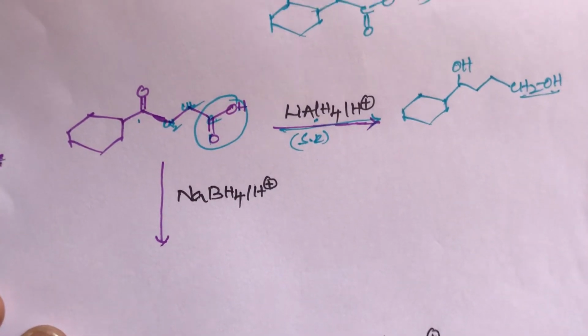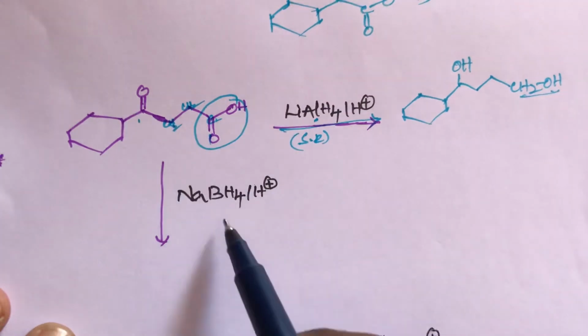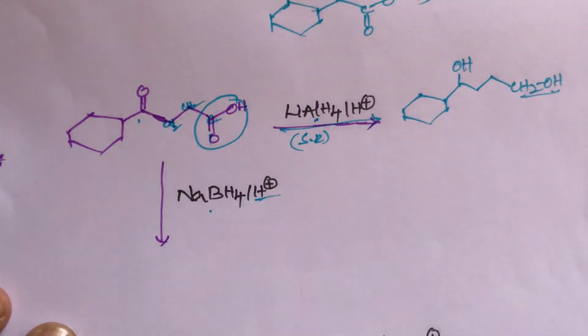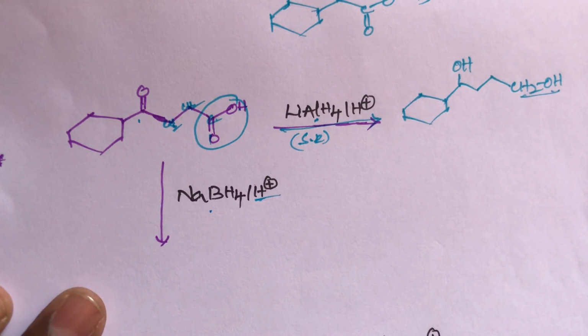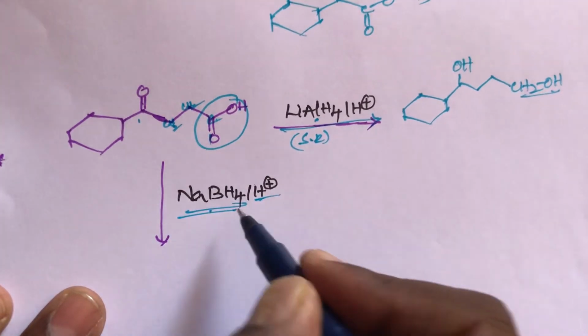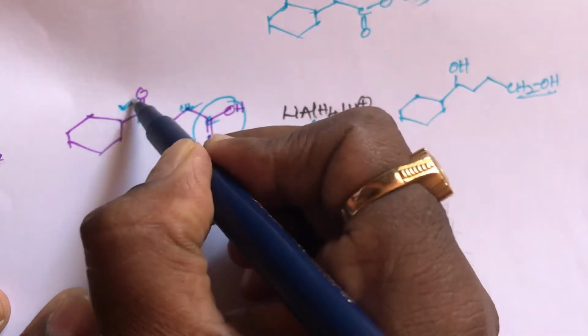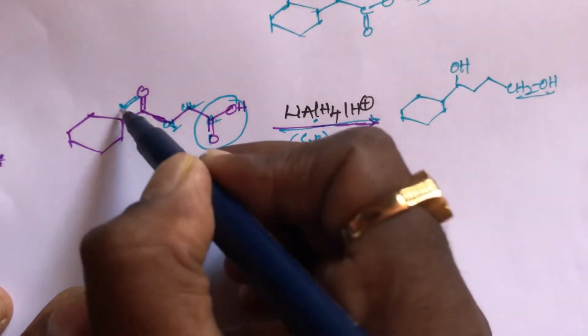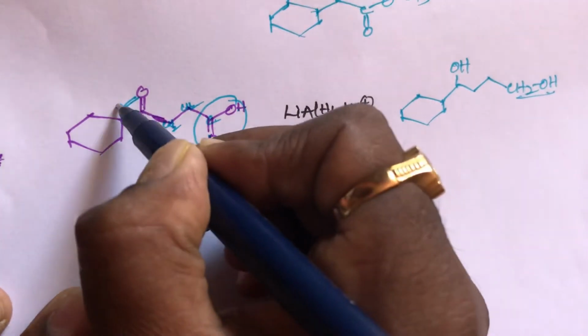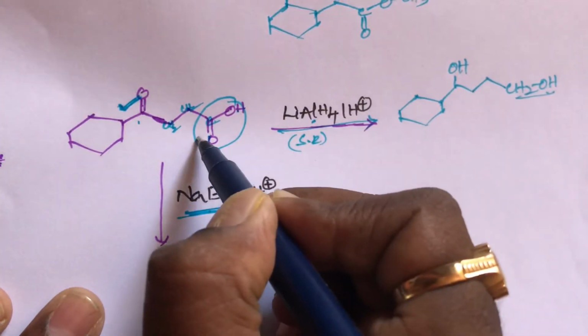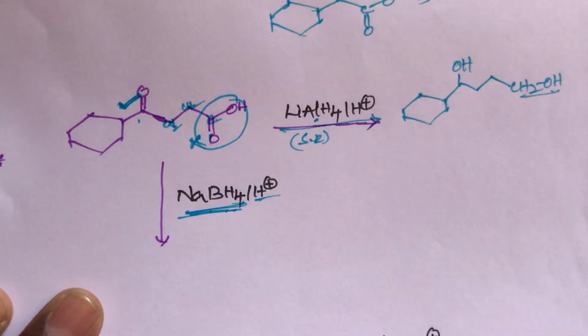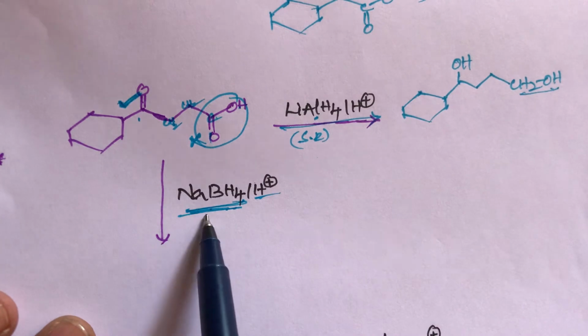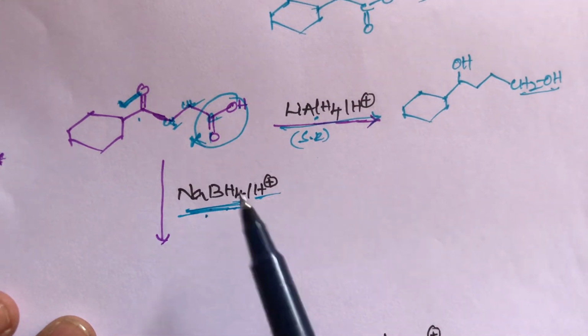But when this compound reacts with sodium borohydride in the presence of acidic hydrogen, sodium borohydride cannot reduce the acid group. Sodium borohydride can reduce only the keto group, students. It cannot reduce the acid group. This is also very important, students.